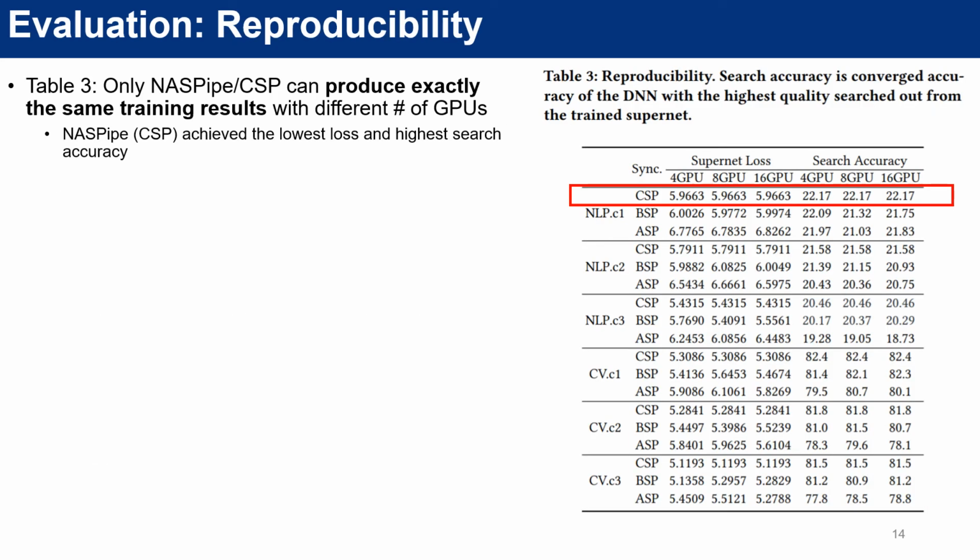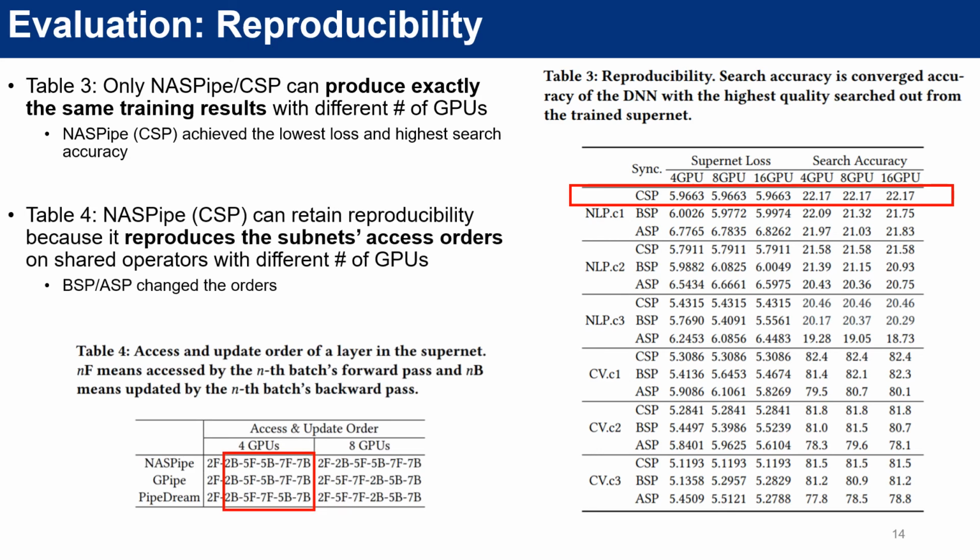For the reproducibility of NASPipe, firstly in Table 3, we can see that given the same initial random seeds across settings of different number of GPUs, only NASPipe with CSP can exactly reproduce the same Supernet training loss and the same resultant search accuracy. In Table 4, we further break down the accessed orders of an operator. NASPipe is the only system that deterministically preserves subnet access orders on the shared operators. For BSP and ASP, the orders cannot be reproduced.